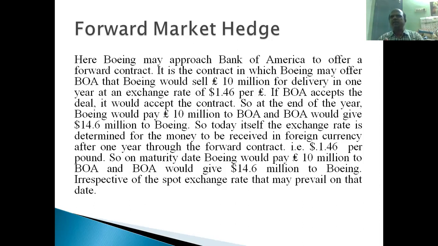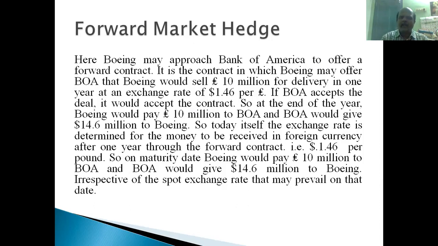So the economists of Boeing Corporation predict that it may go below even 1.40, or sometimes 1.3938, right? It will give Boeing Corporation a huge loss in this transaction. So they fixed that 1.4046 will be a quite decent rate, right? If they get that exchange rate, they will be happy with it. So they make the deal with the Bank of America.